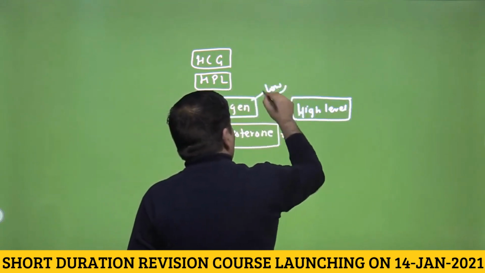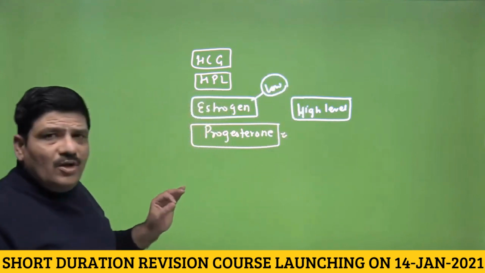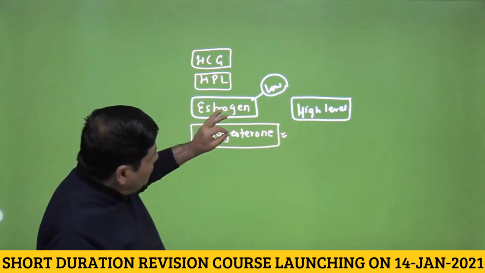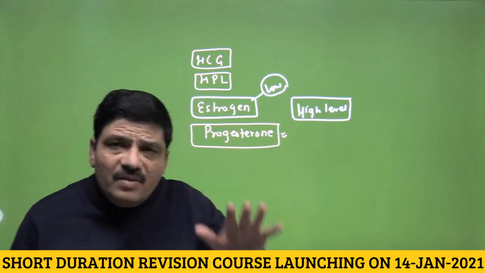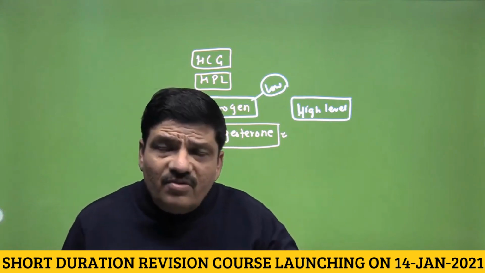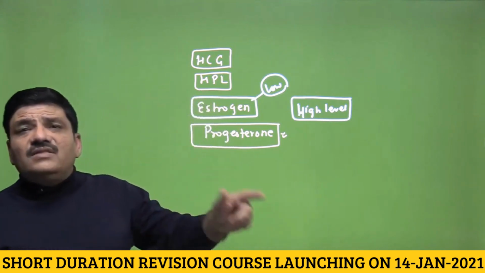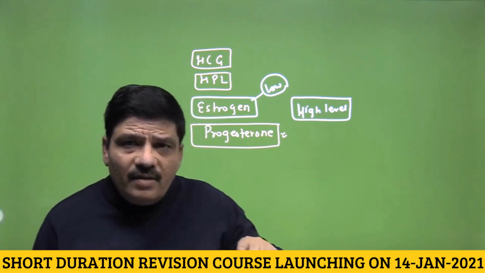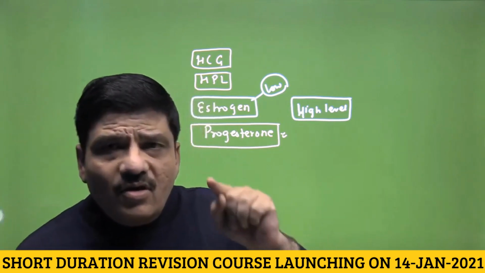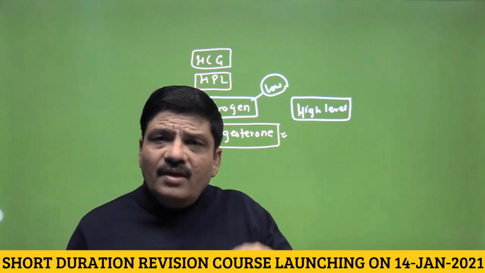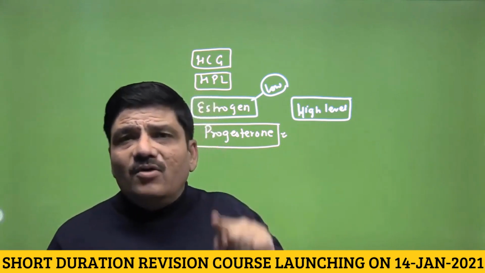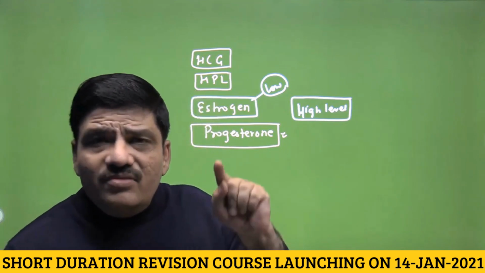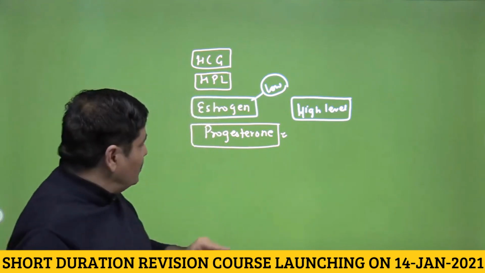A high level of progesterone actually inhibits the contraction of the myometrium and therefore prevents abortion. Now understand it very clearly. We are saying that a high level of progesterone during pregnancy will inhibit the myometrium contractility and therefore will prevent abortion.